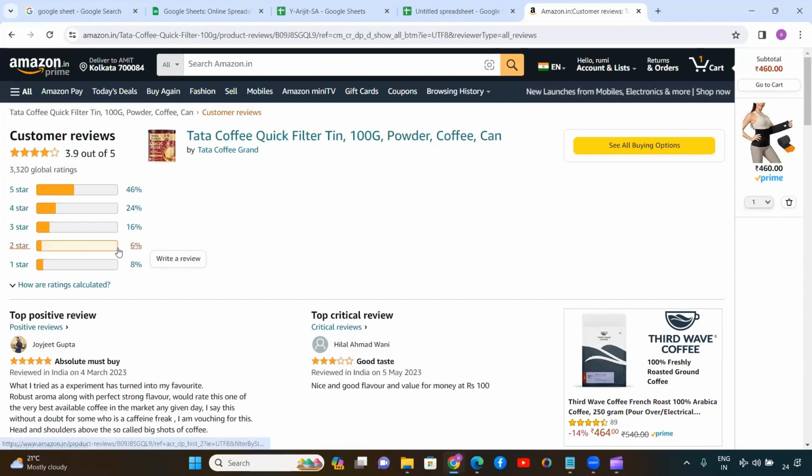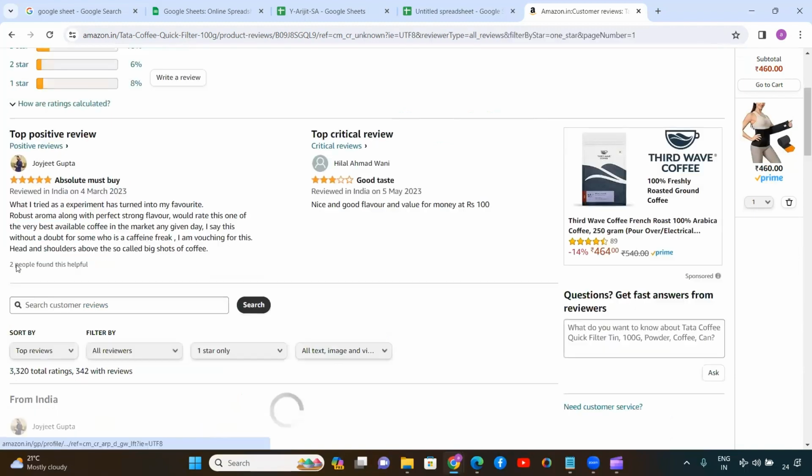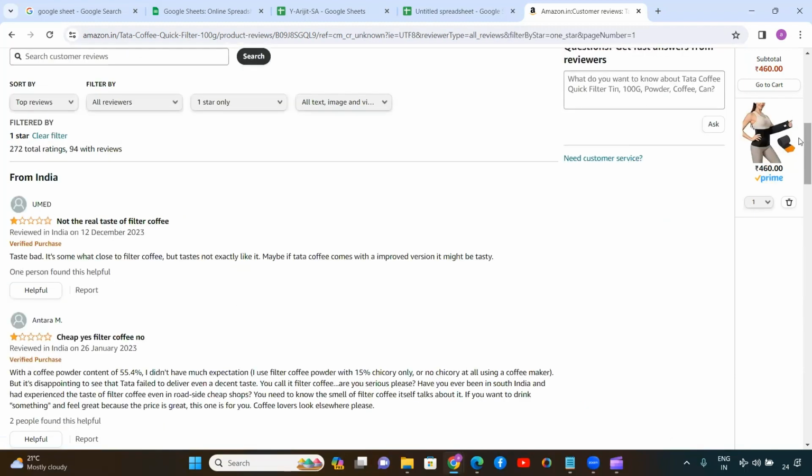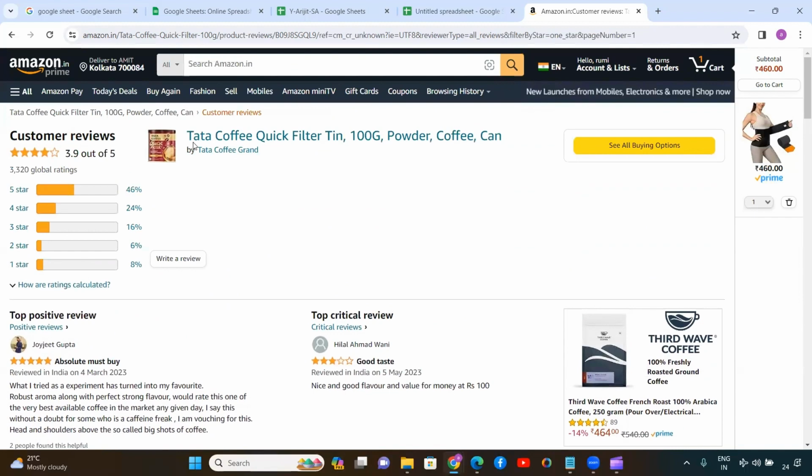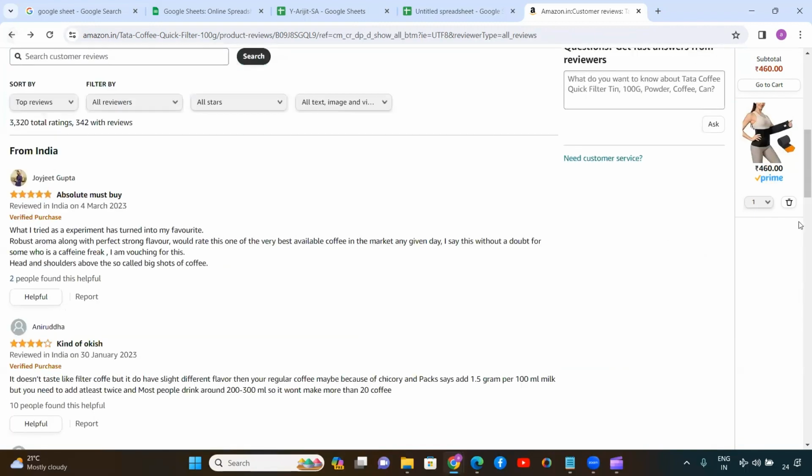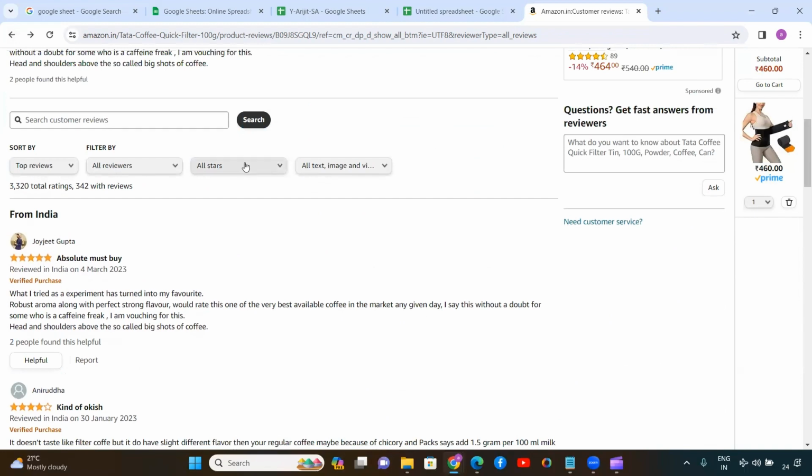If you want, you can also filter it. If you only want to see the 1 star, 2 star, or 3 star reviews, you can just filter it, say I just want to see the 1 star, and it will get automatically filtered. But here I want to see all the customer reviews, so I am just removing the filter. From here, you can do that.